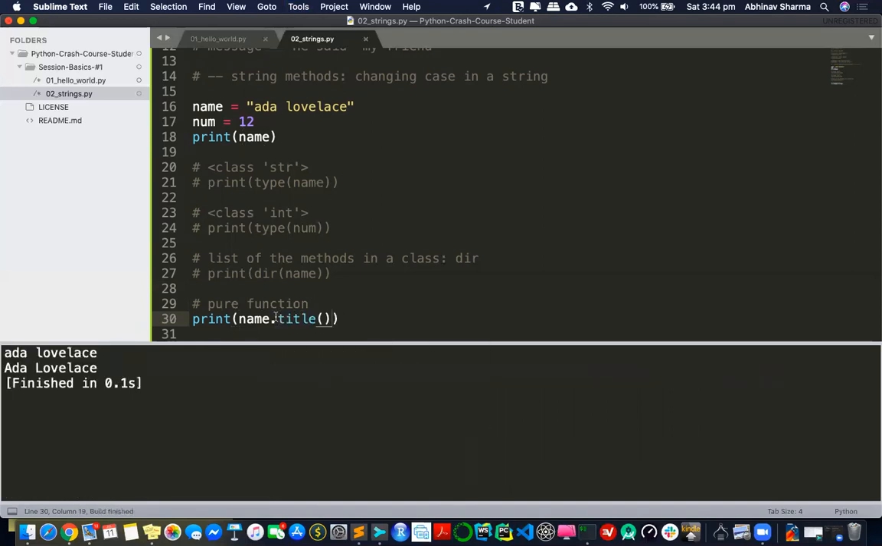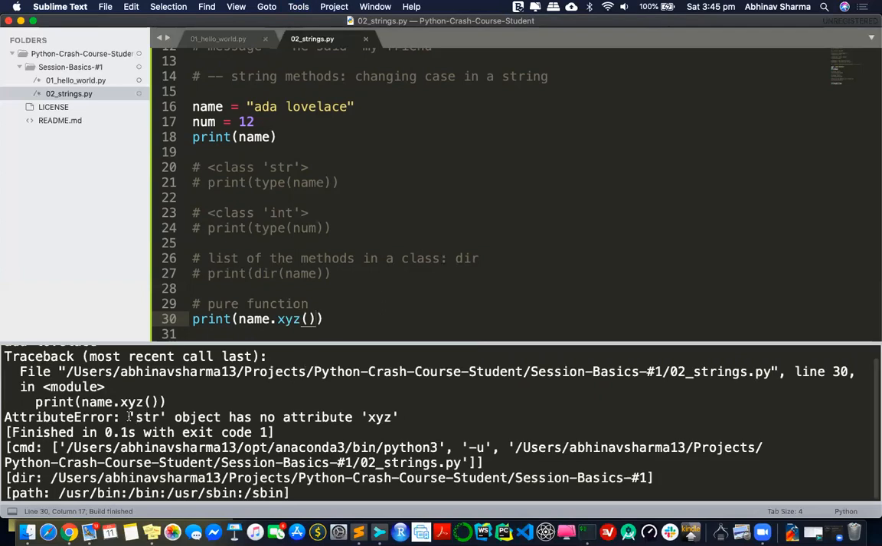You understand the difference between this and that? That's a very clean difference. Yeah, I understand. Using a dot and not using a dot, there's a difference between those functions. And not everything is available inside. I can't really say name dot xyz. It will break. It will clearly say the str object has no attribute xyz. Remember, this name is a string object. Obviously not, I showed you the whole list. There was no such thing as xyz.